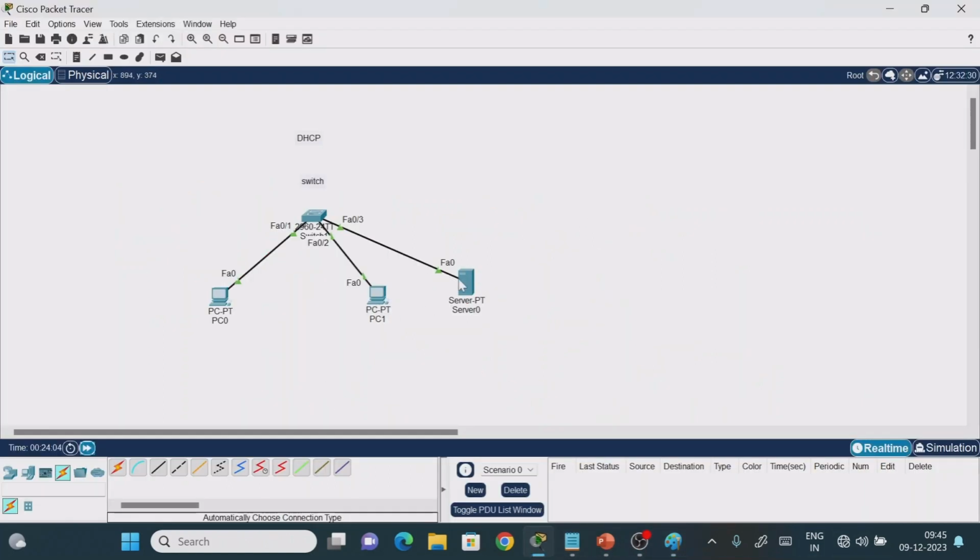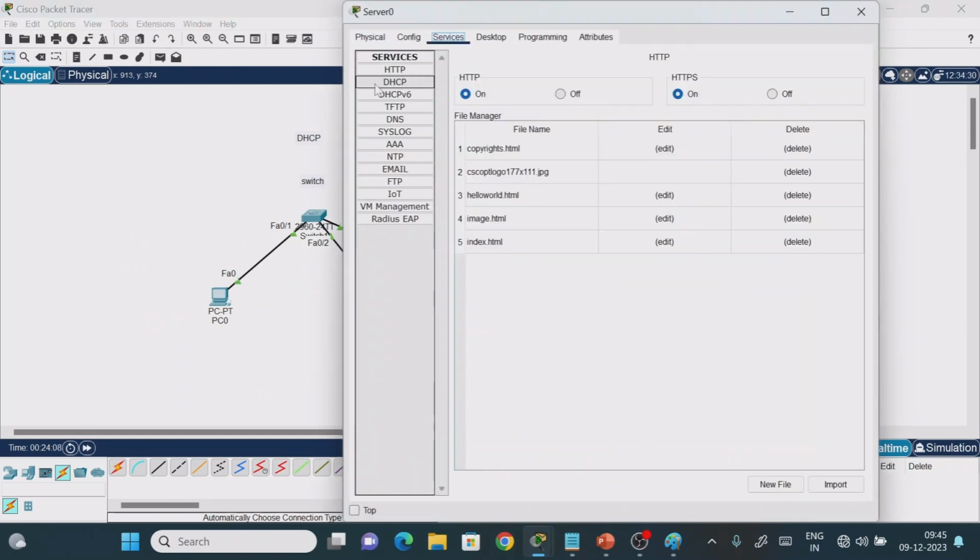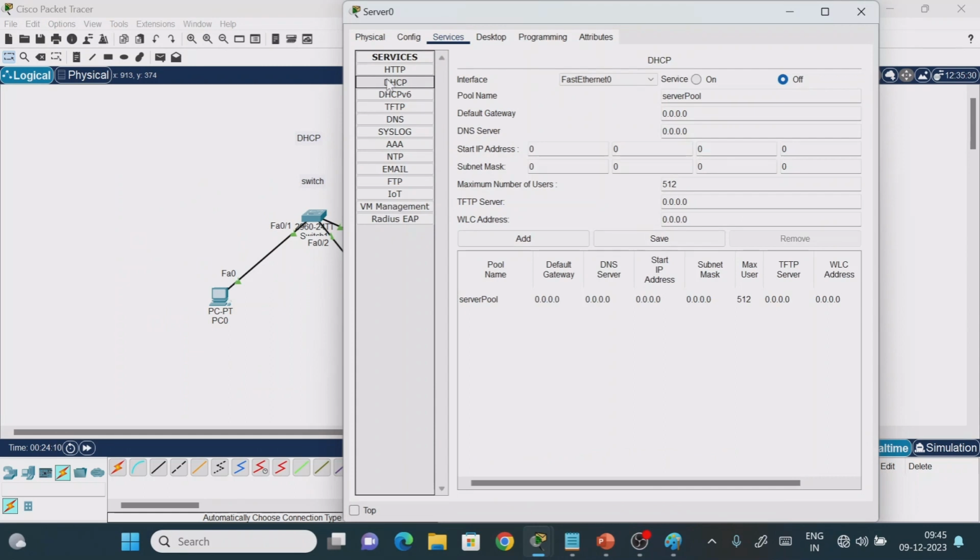So this is the server. If you go to Services, which one is required? Dynamic Host Configuration. By default it will be in the off state; I'm making it the on state. Now if you want to give a pool name, you can give it, and you can create as many pools as you want. Suppose for example I'm giving the starting IP address as 192.168.1.10.